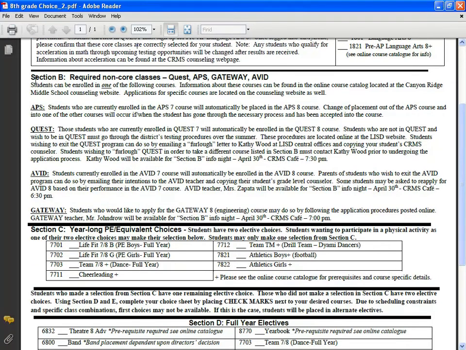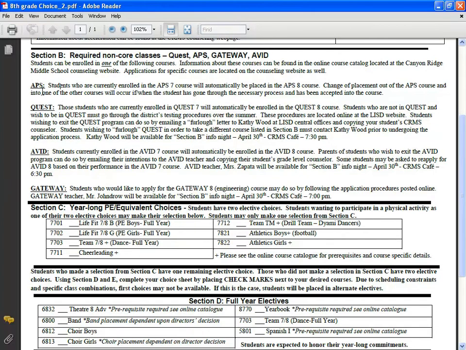We then move down to Section B, what we call our required non-core classes. These classes consist of the following 4 courses: Quest, Apps, Gateway, and Avid. Basically, students can be enrolled in one out of these courses in this section. Okay? So if your student is currently in 7th grade and they're taking the Apps course, they're automatically going to enroll up into the 8th grade Apps course. So when you go into Texas MyZone, you should see that placement.